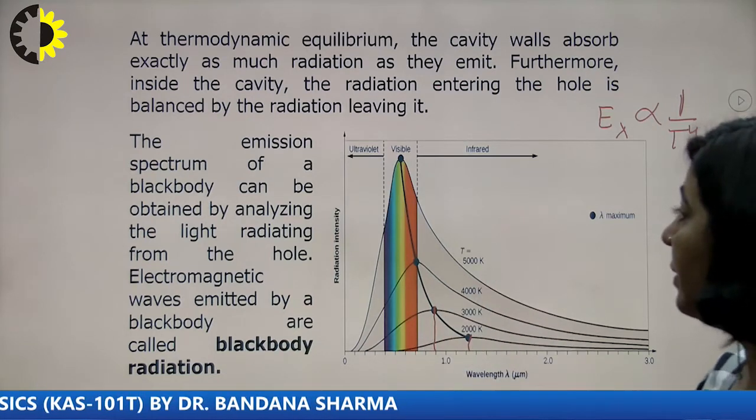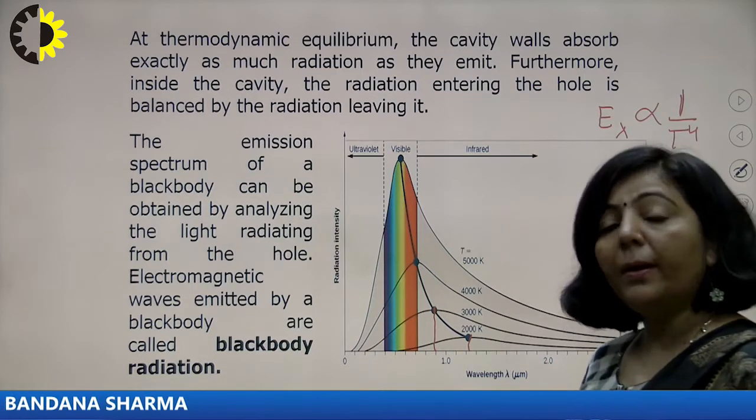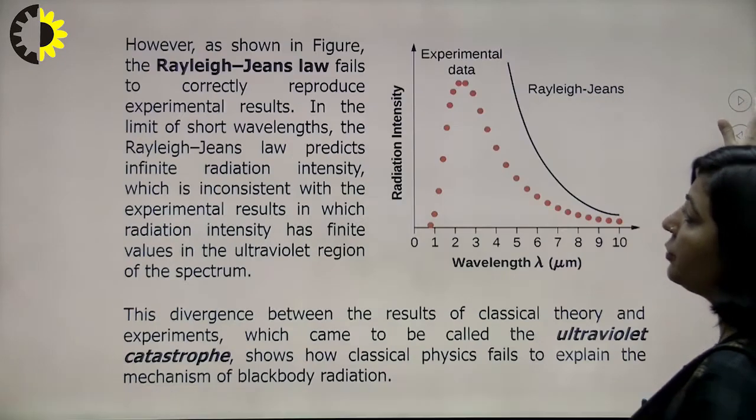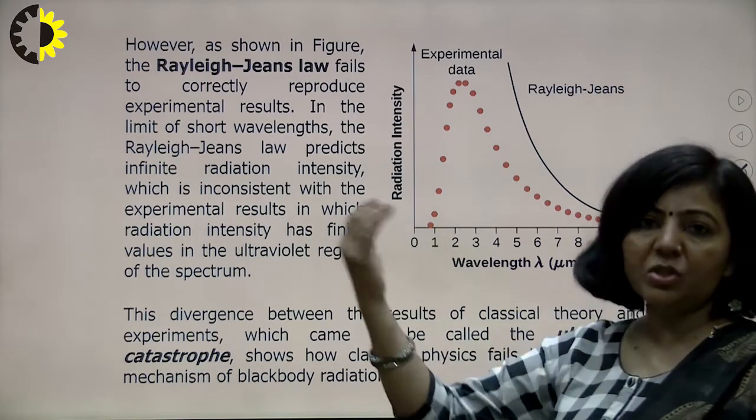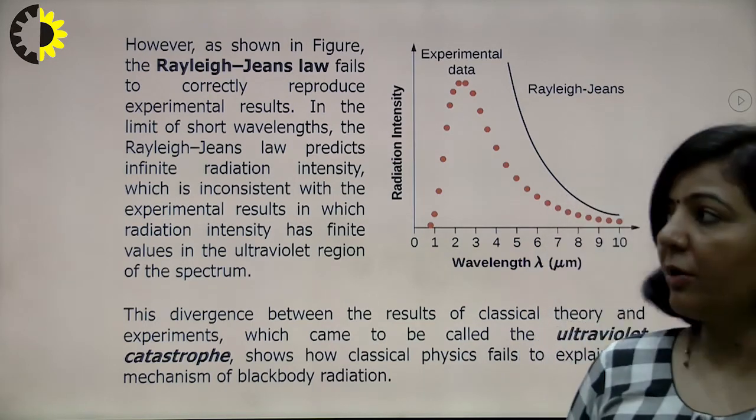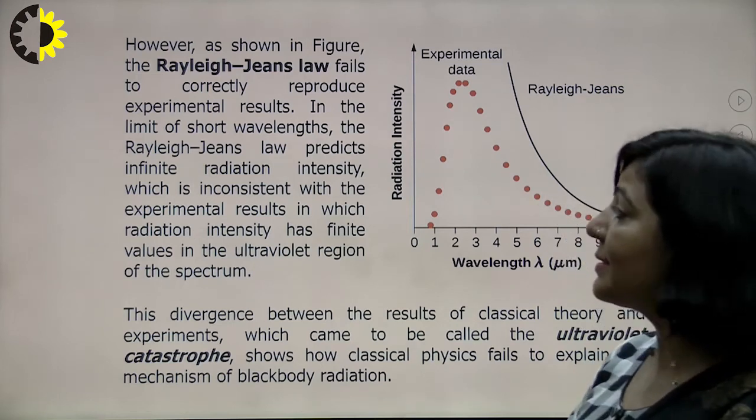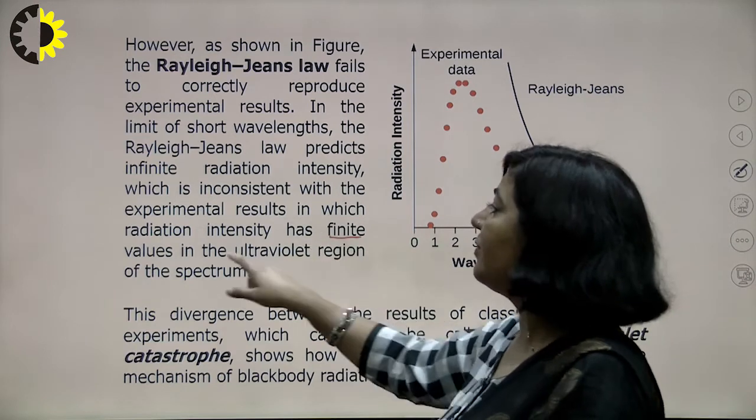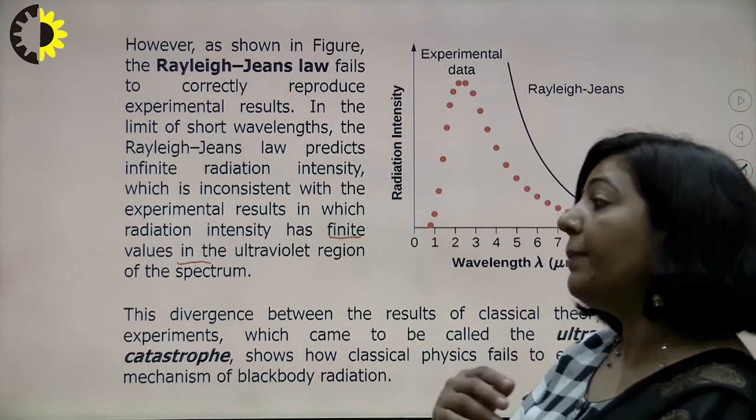Because you can see here in the actual experimental result, the energy radiated at low temperature is also very small, but according to Rayleigh-Jean's law it is having a very high value, right? So that was the drawback of this Rayleigh-Jean's law. It can explain the longer wavelength region of black body radiation spectrum, but it is not applicable for the shorter wavelength region. So Rayleigh-Jean's law predicts infinite radiation intensity, which is inconsistent with the experimental result, in which radiation intensity has finite value, right?